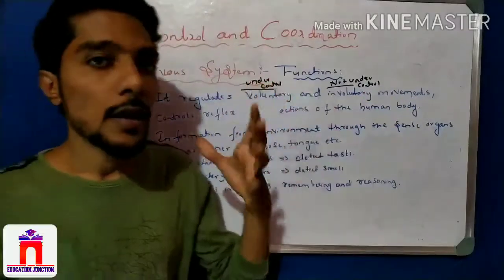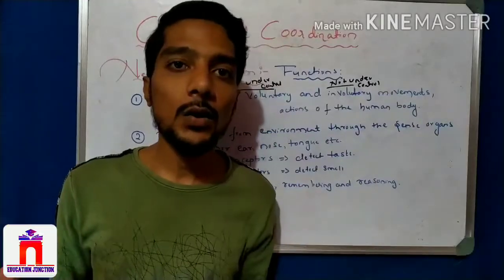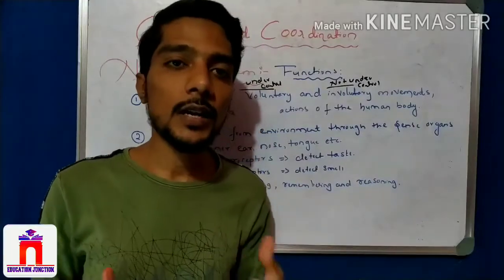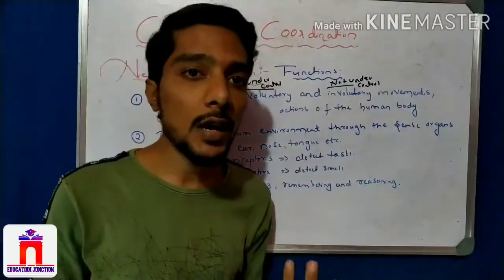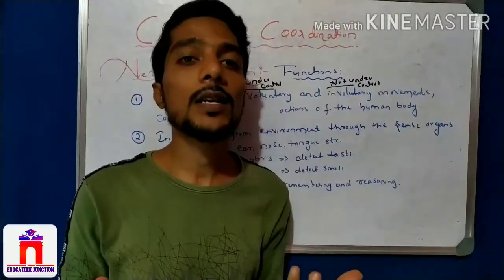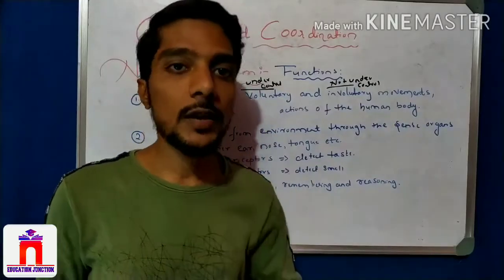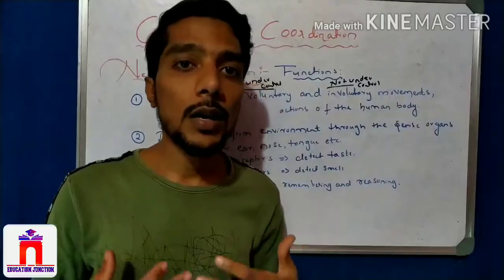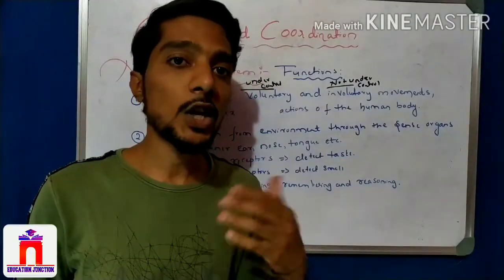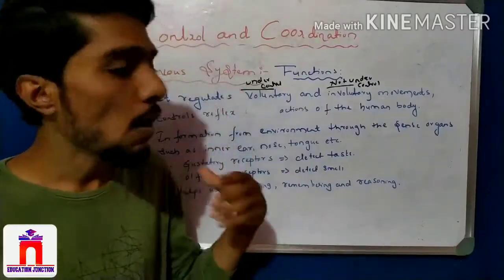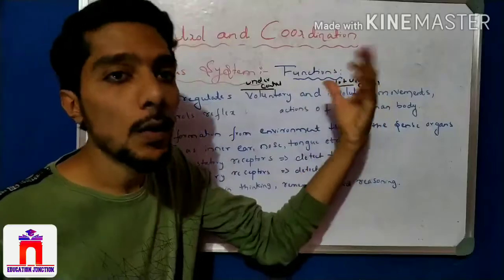For example, the heartbeat. The beating of the heart is not under our control; it is continuously beating by itself. Then blood pressure is involuntary, not under our control. Then the sugar level, and respiration is also not under our control. Digestion is not under our control; it is automatically done by the body organs. This is called involuntary movement.